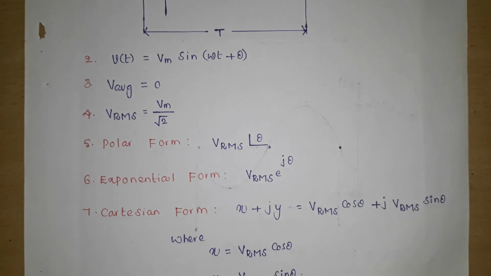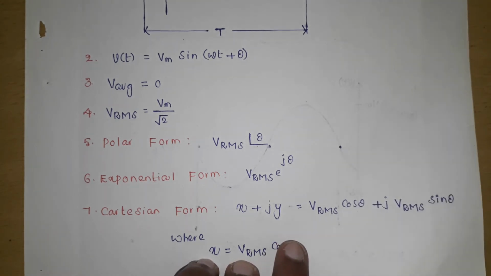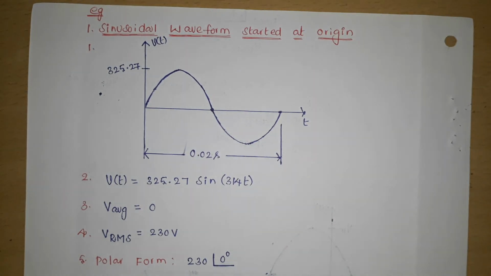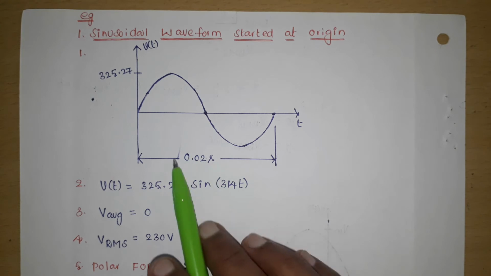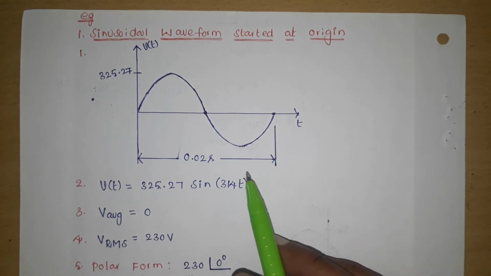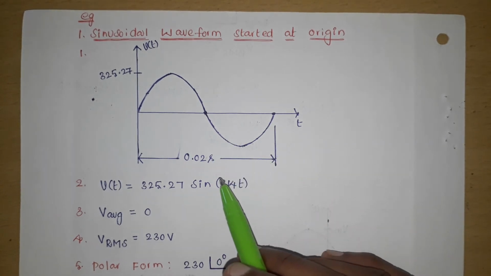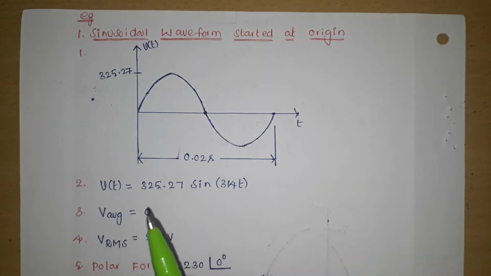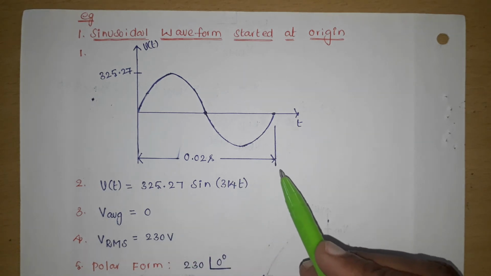Now let us take an example for these cases. Here the sinusoidal waveform started at origin. Let the time period be 0.02 seconds or 20 milliseconds, which means frequency equals 50 Hz. In terms of radians, pi equals 3.14 and omega equals 314 radians per second.